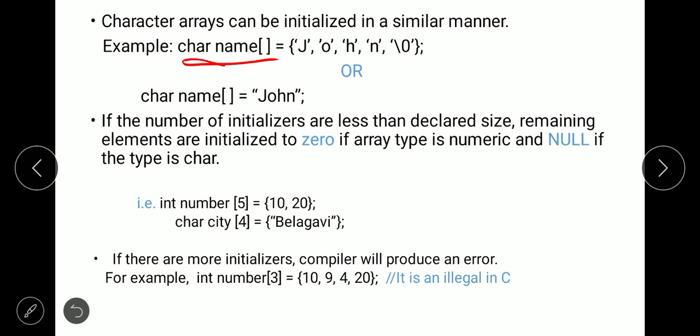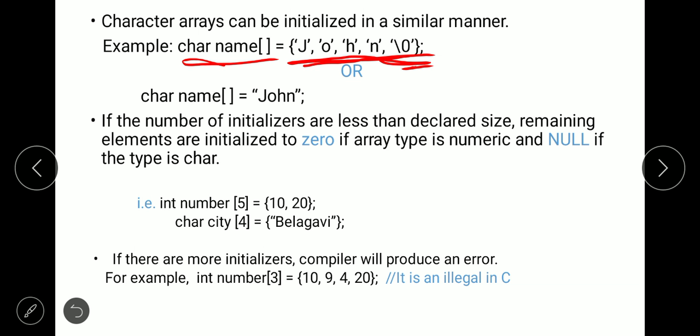Okay. So character name is the size of the array which holds these characters. John is the name of a person. So if you want to initialize this array, then you have to also provide the null character. If you are initializing in this manner, then you have to provide the null character. Each character is indicated by single quotes because they are separate characters, and they are separated by commas.